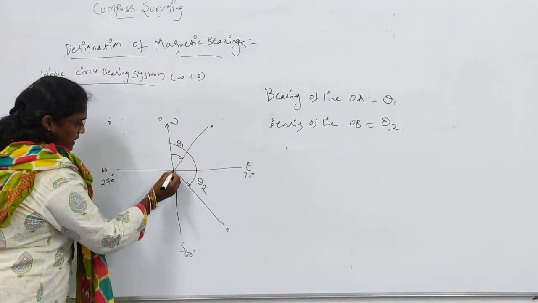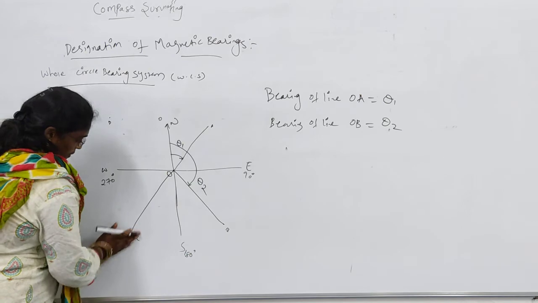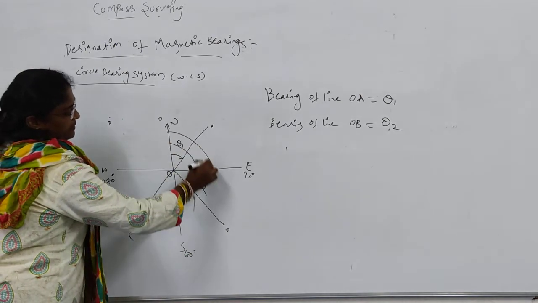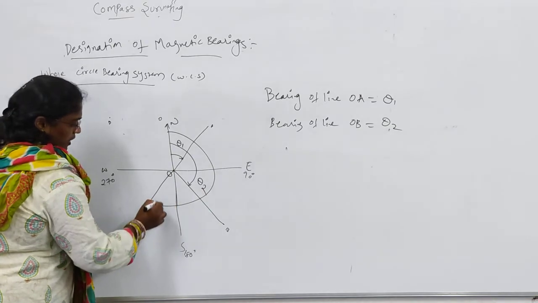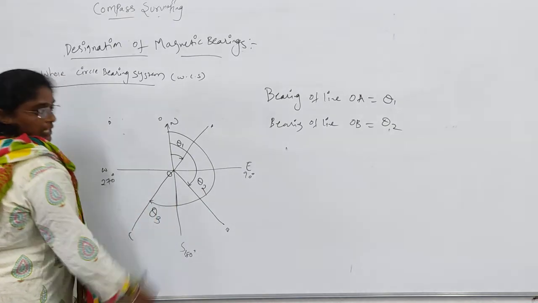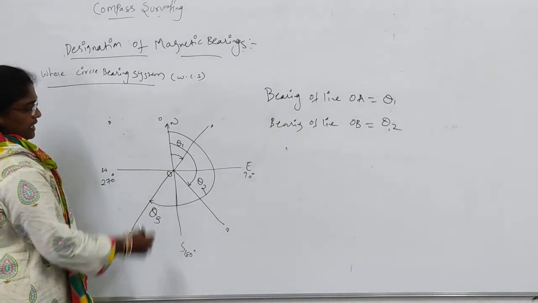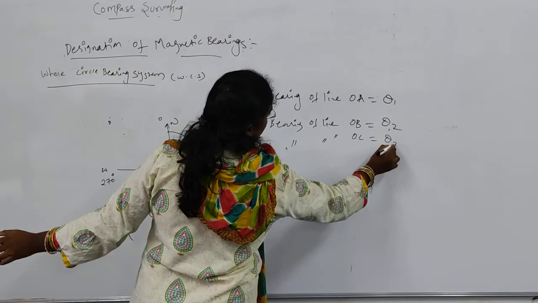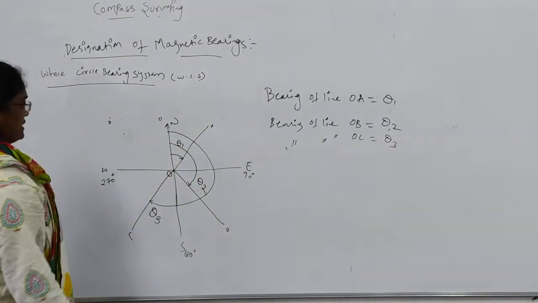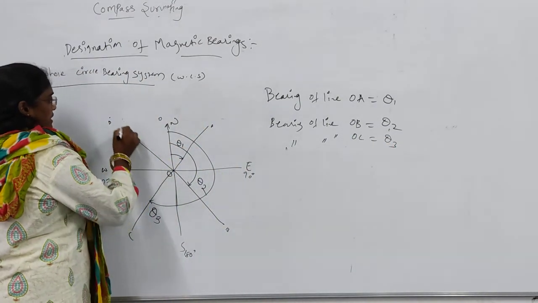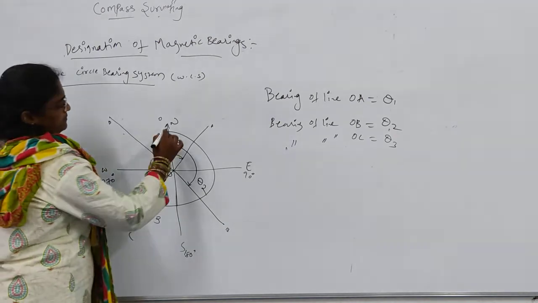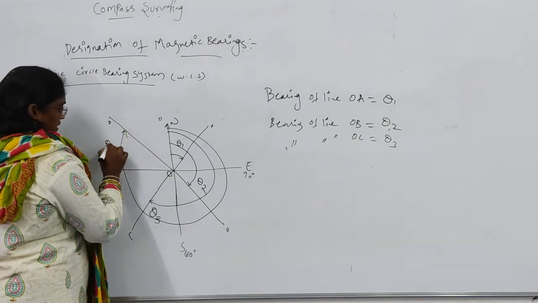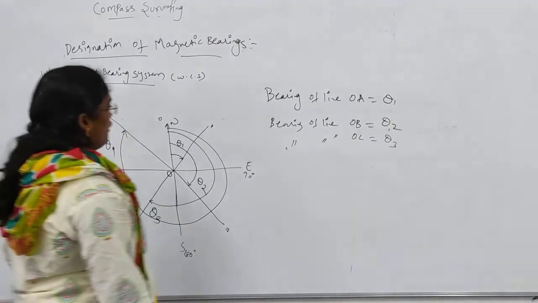Again I sight towards point C, taking the reference from north, so this becomes theta 3. So OC will be theta 3. Next I sight towards D, and that becomes theta 4.